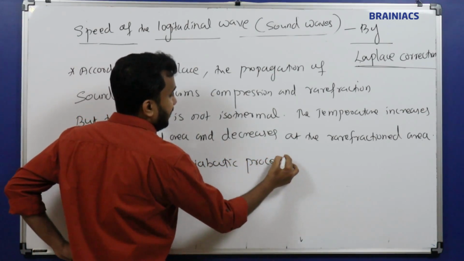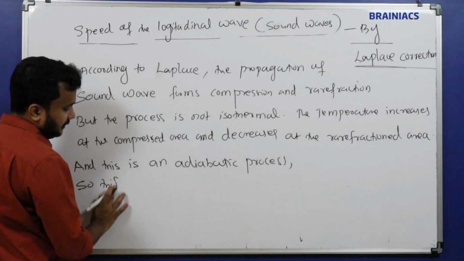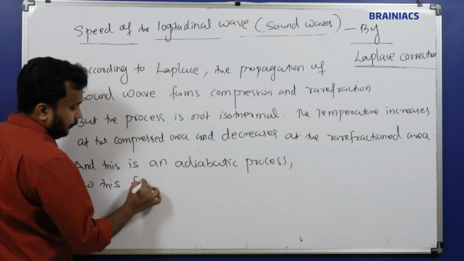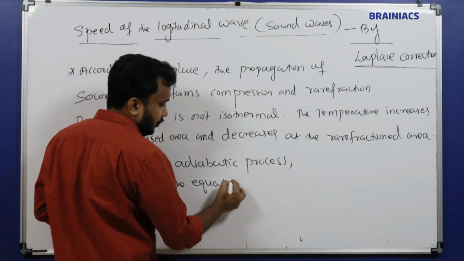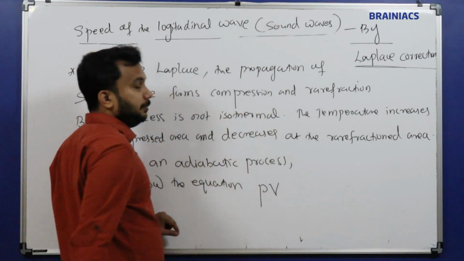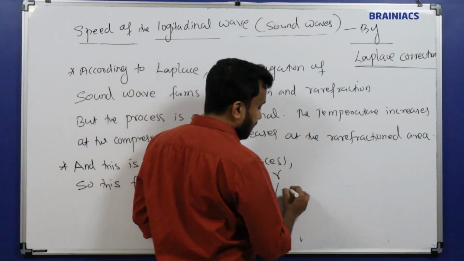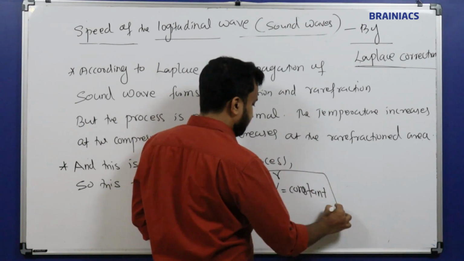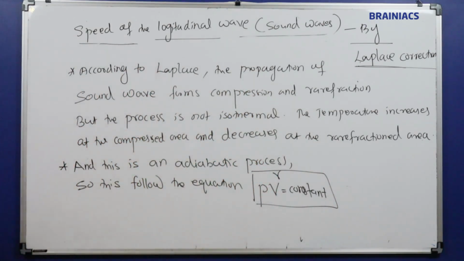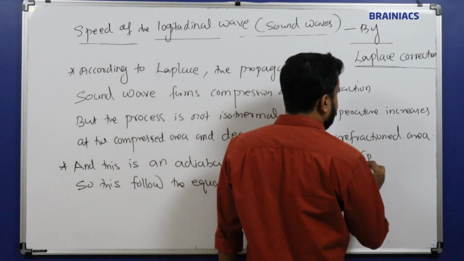So what is the equation for adiabatic? This follows the equation. Not PV equal to constant, PV equal to constant is the isothermal process. PV raised to gamma is constant. Gamma is a parameter. What is gamma? Gamma is equal to Cp divided by Cv, right? You also learned that gamma is equal to Cp divided by Cv.